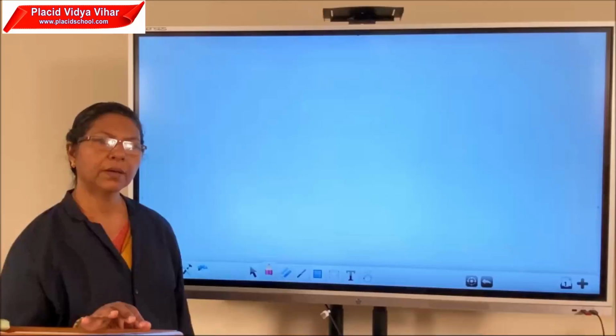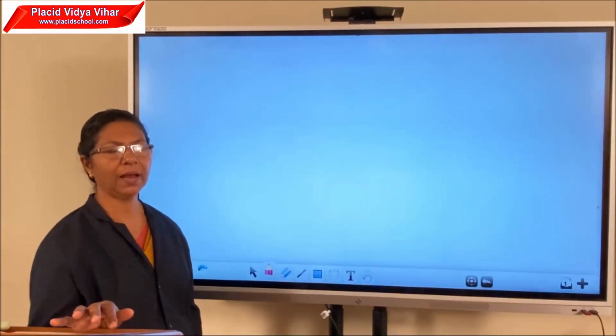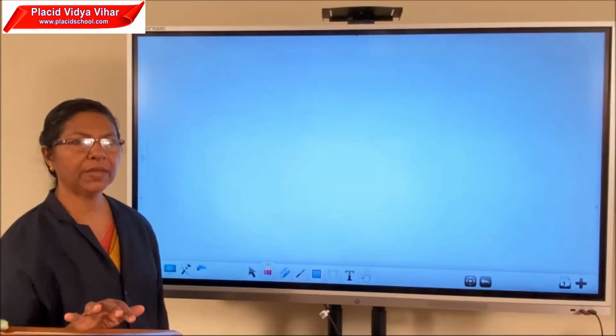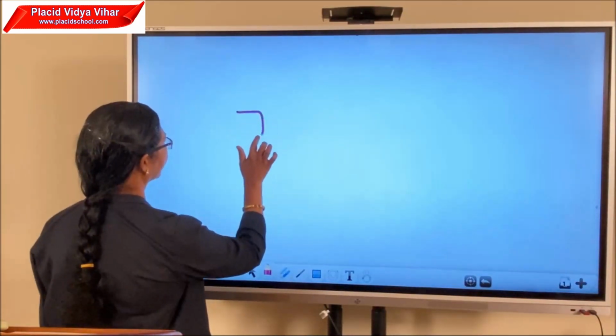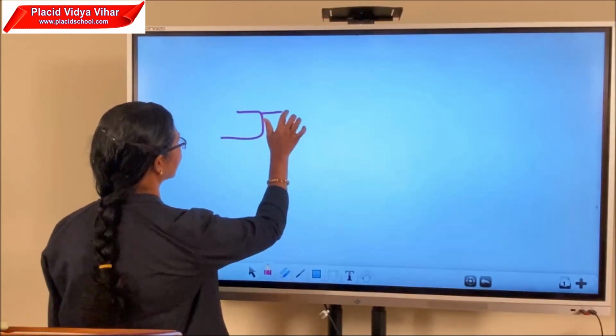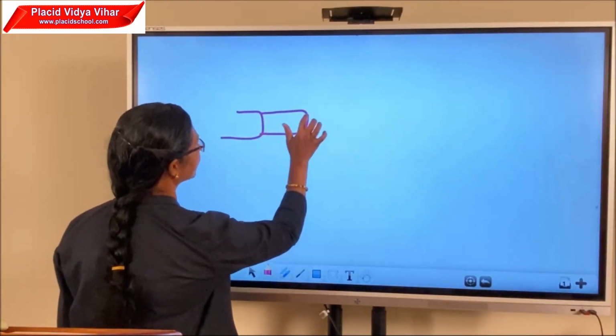When we are looking at this onion peel under a microscope, we can see the structure like this. Small brick-like structures we can see in this way.